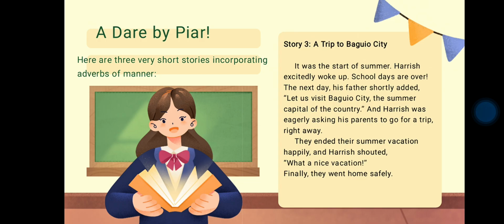And Harish was eagerly asking his parents to go for a trip right away. They ended their summer vacation happily, and Harry shouted, "What a nice vacation!" Finally, they went home safely.